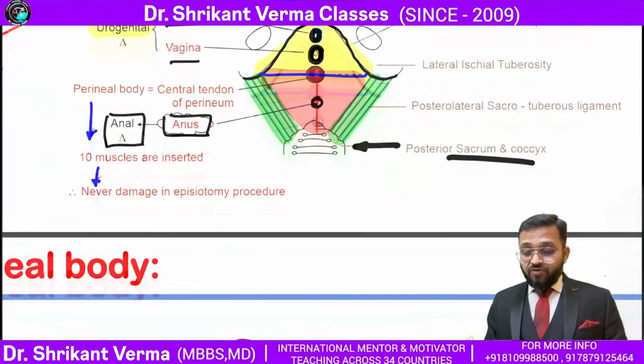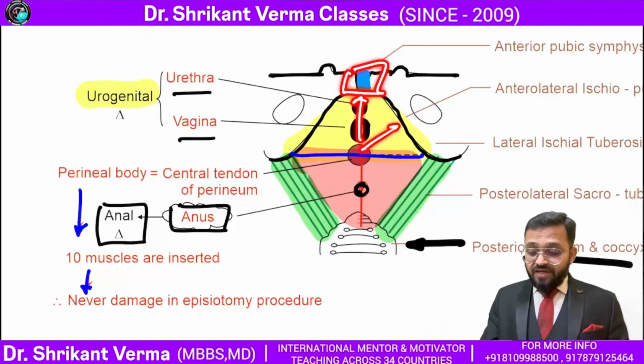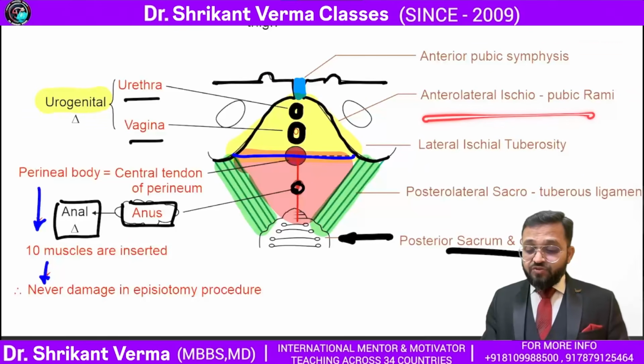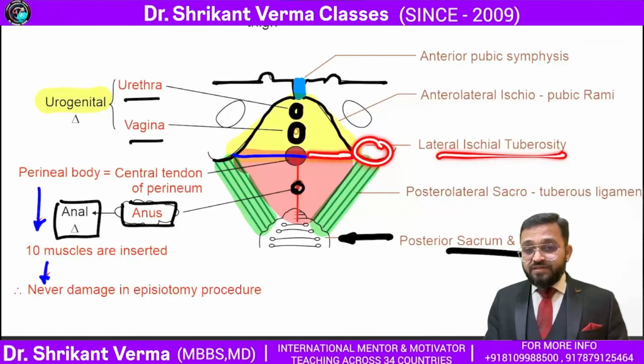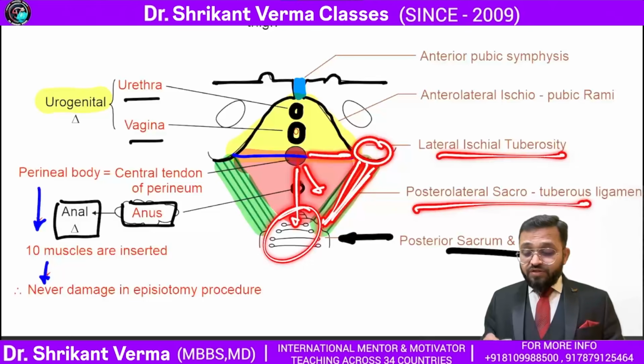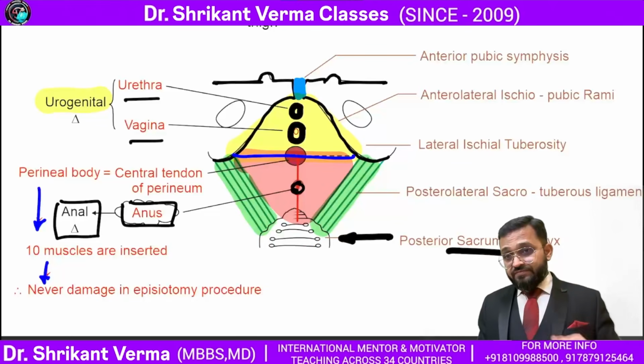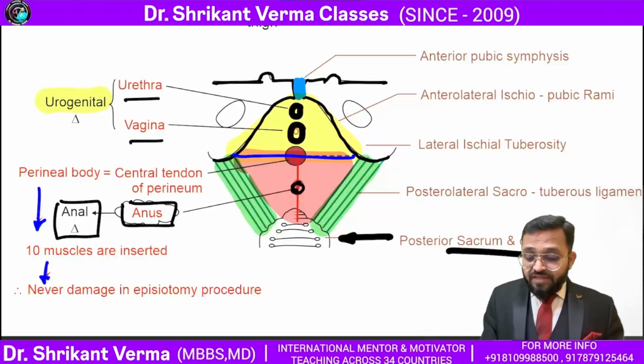Again, what are the boundaries of the perineum? Can you see this is the perineum? The anterior boundary is formed by the pubic symphysis. The anterolateral boundary is formed by the ischiopubic rami. The lateral boundary is formed by the ischial tuberosity. The posterolateral boundary is formed by the sacrococcygeal ligament, and the posterior boundary is formed by the sacrum and the coccyx. Got the point? Now, the imaginary line is dividing the perineum into two triangles, anterior and posterior.